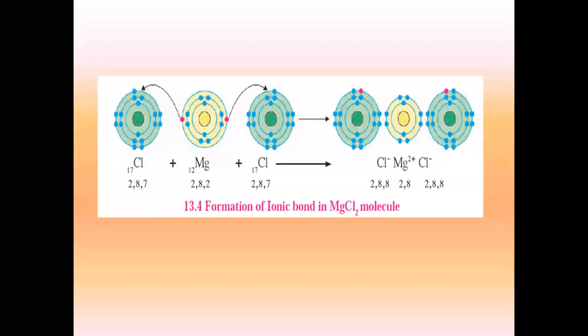Similarly, chlorine is accepting only one, right? Chlorine is accepting only one, so it has become Cl-. So that is why we have one Cl-, one Mg2+, and one more Cl-, which gives rise to the ionic bond called MgCl2. Everybody understood the formation of MgCl2? Did you all understand how ionic bond of magnesium chloride is formed?